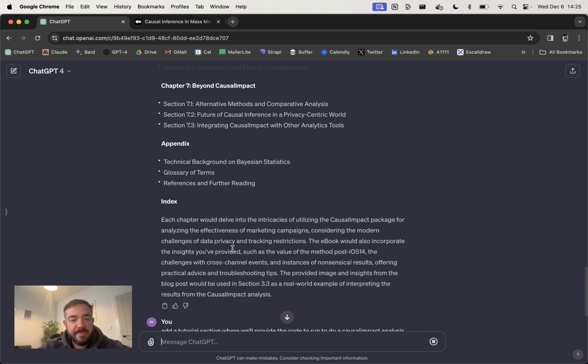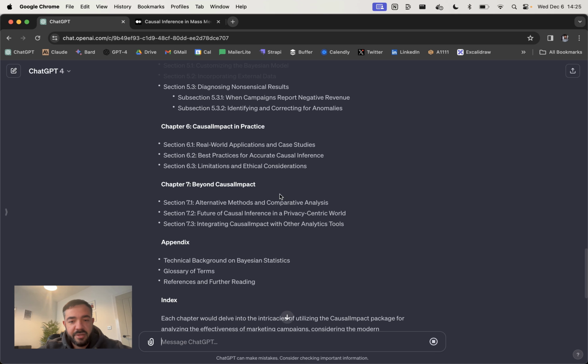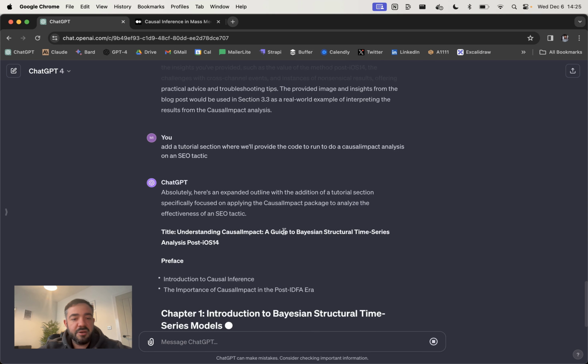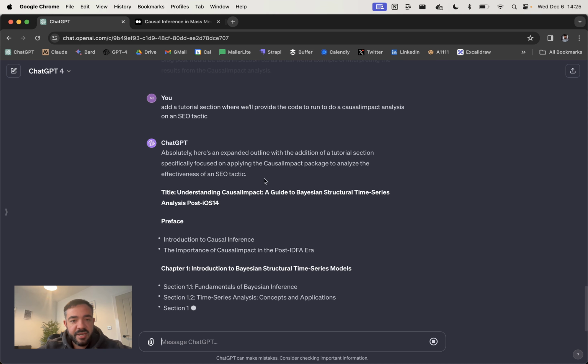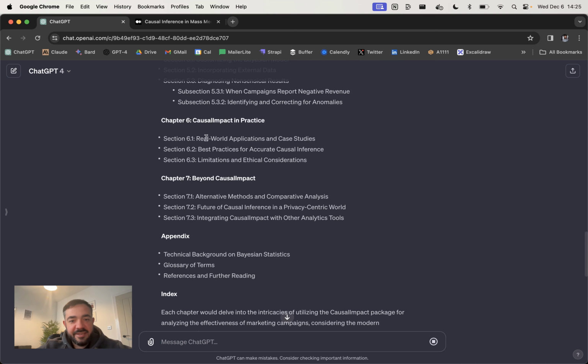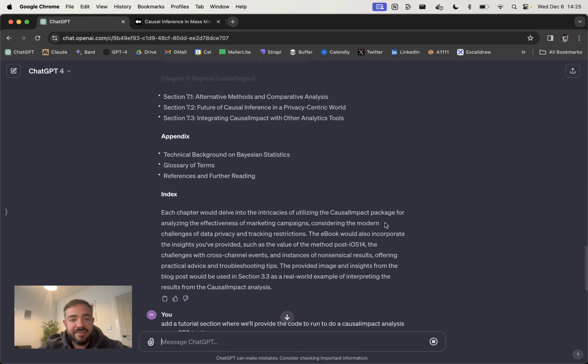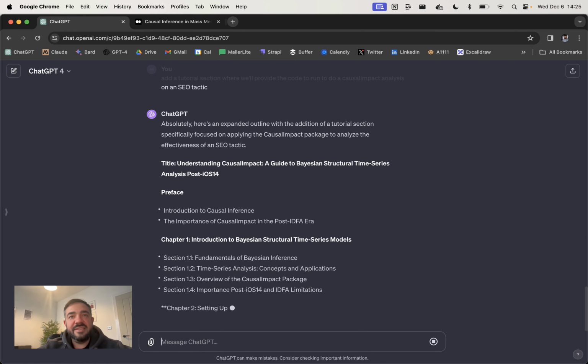We could also ask it to remove certain things if we didn't want them as well. So if we didn't want this final section, for example, but it's low cost to iterate on this. If we're just changing one line at a time, it doesn't take a long time to generate. We can get a pretty good sense of what we need.